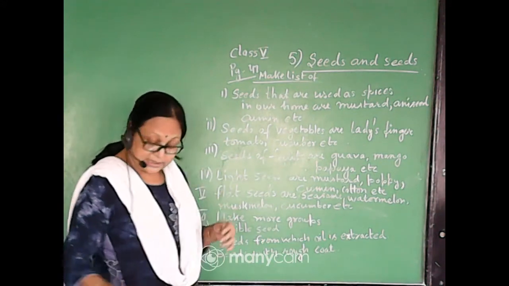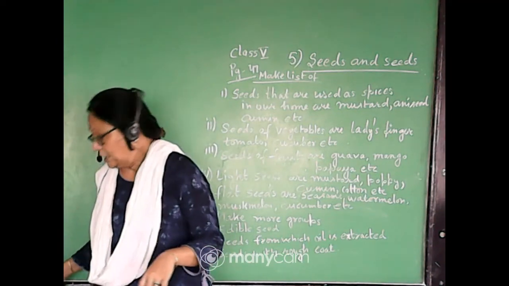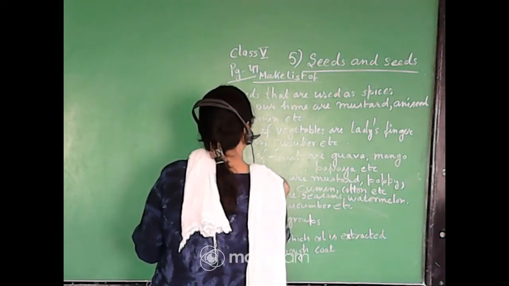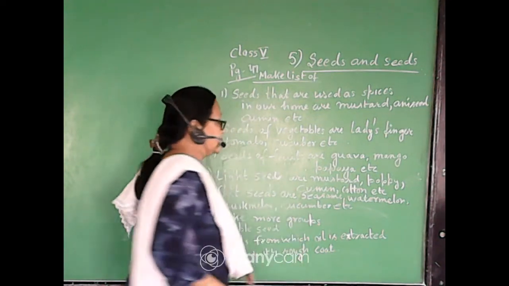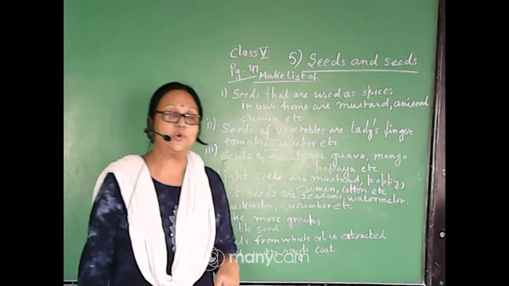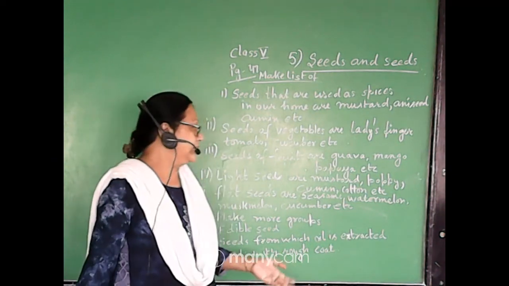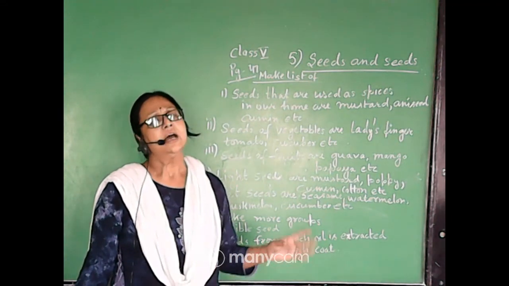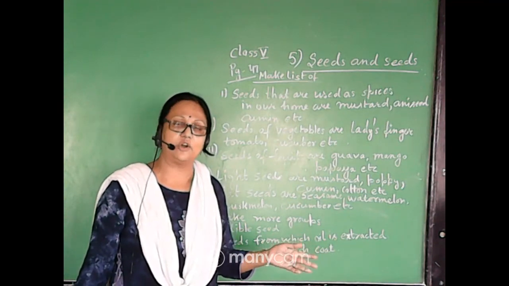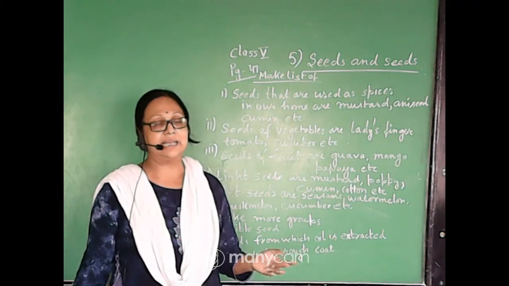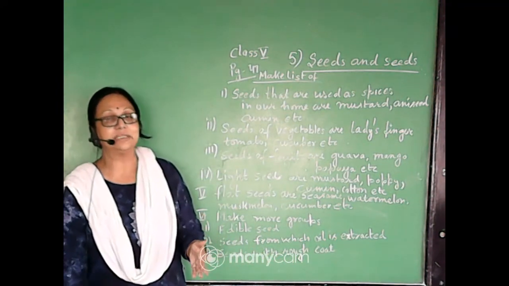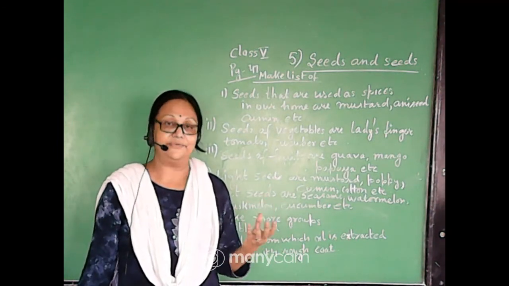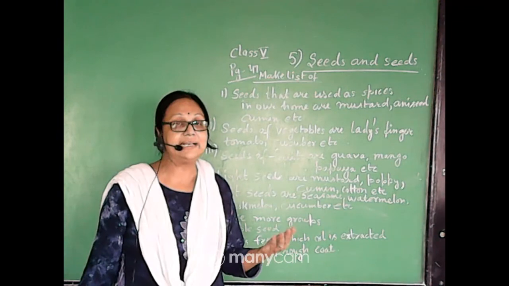Now the seeds which are light in nature. So we have seen that a few seeds are dispersed by the wind, or the wind is the agent for a few seeds to disperse from one place to another. And we know maple, hiptage, poppy, cotton, these all can be scattered with the help of the wind or the explosion. So they are very light in nature. That's why they are exploded away from their mother plant, as they are very light in weight. So the wind can easily carry them.